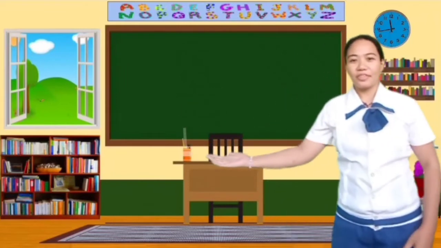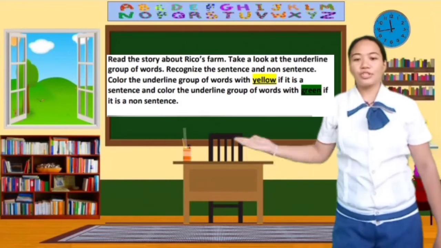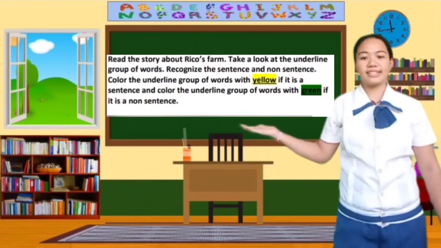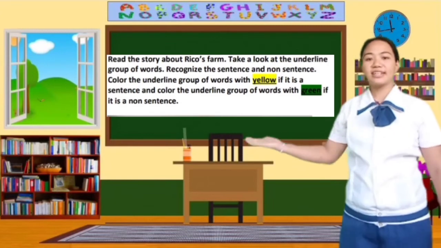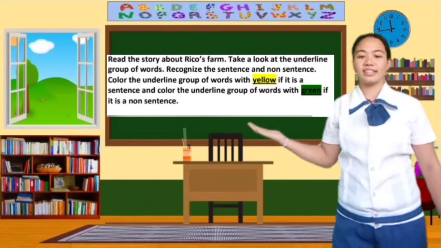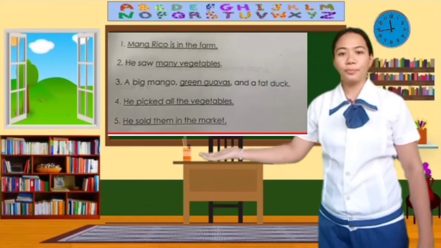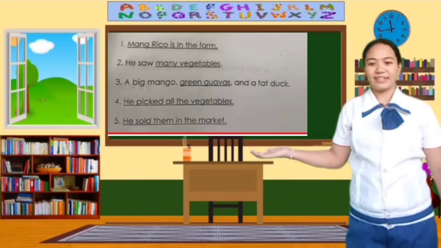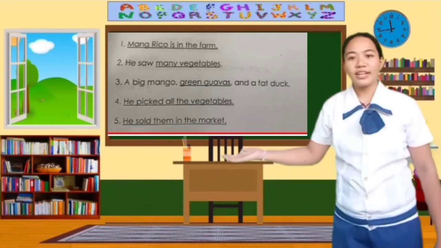So now we will read the story about Riku's farm. So what will you do? Take a look at the underlined group of words and recognize the sentence and non-sentence. Color the underlined group of words with yellow if it is a sentence, and color the underlined group of words with green if it is a non-sentence. So number 1, Maurico is in the farm. So all the groups of words are underlined, right? So what is it? Number 2, he saw many vegetables. So many vegetables are the underlined words.